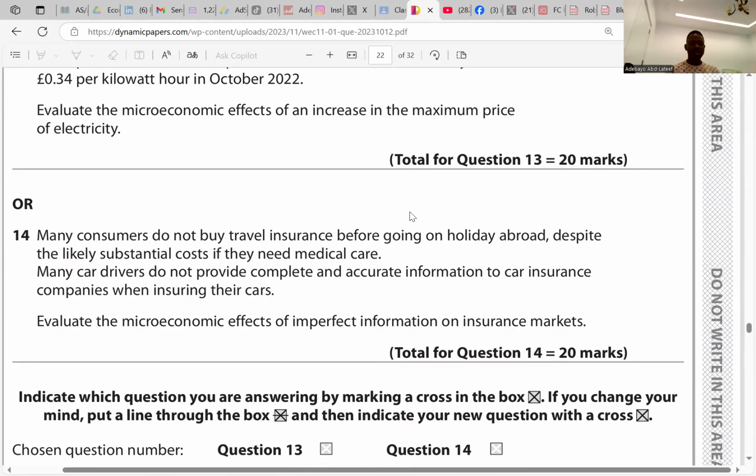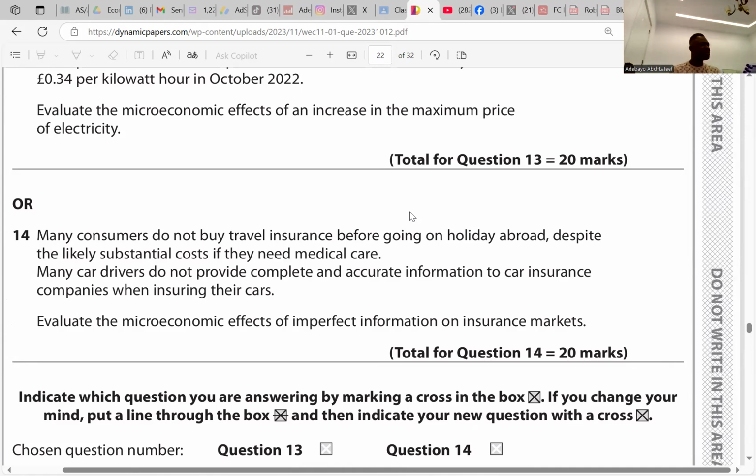Imperfect information is the same as information failure, right? So what is information failure? Information failure is, as I said, different levels of knowledge between both parties. So there's asymmetric information, an information gap between both parties.